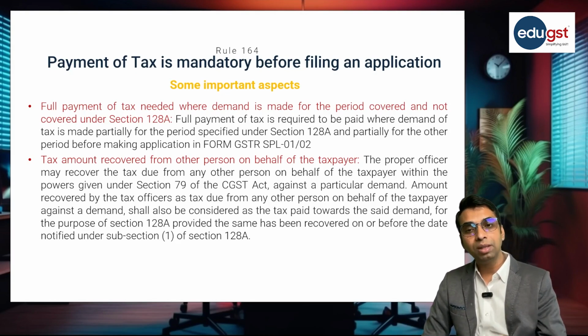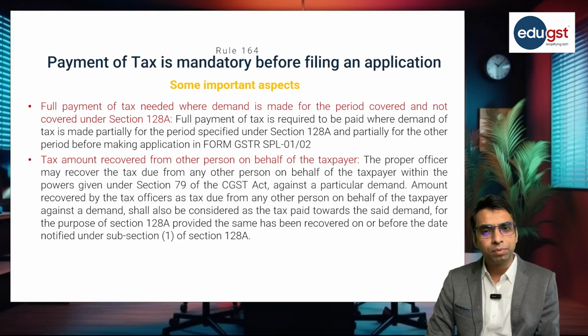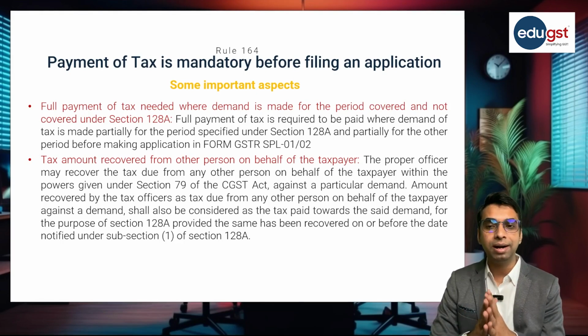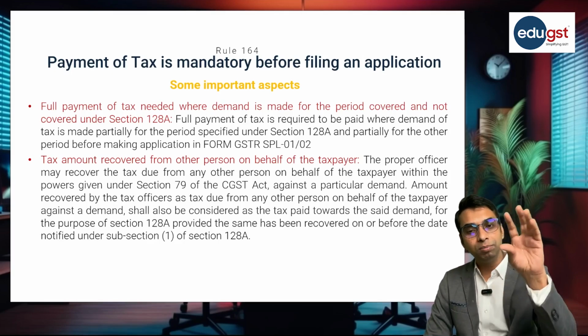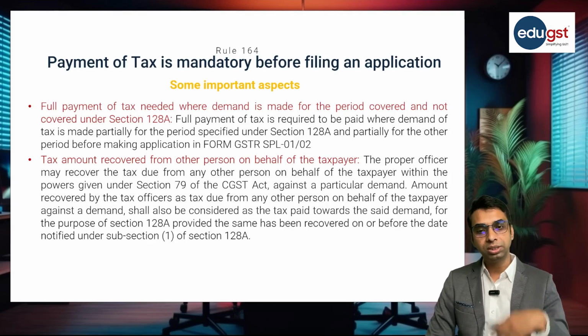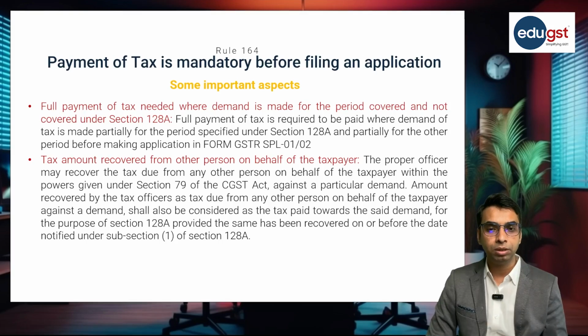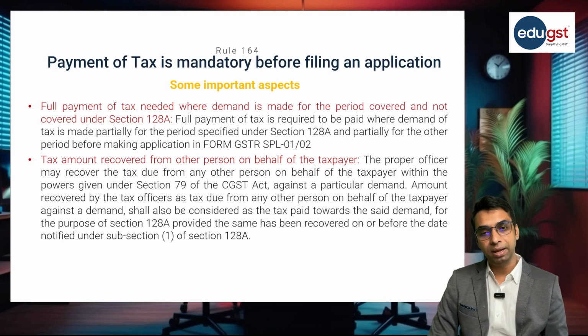Tax amount recovered from another person on behalf of the taxpayer. We have seen that the tax officer, proper officer, has power under section 79 to recover the amount from a third person. So say I have supplied goods worth 1 lakh rupees to Mr. A. So the department is empowered to recover that 1 lakh rupees directly from the recipient.